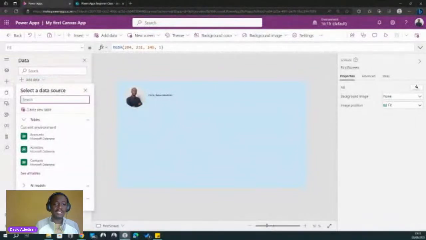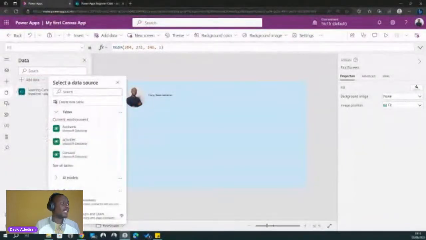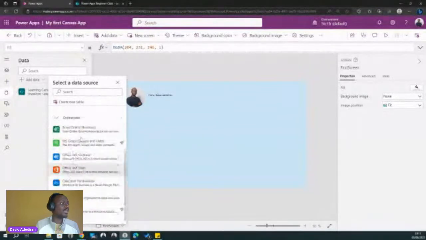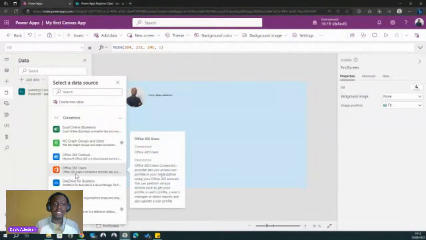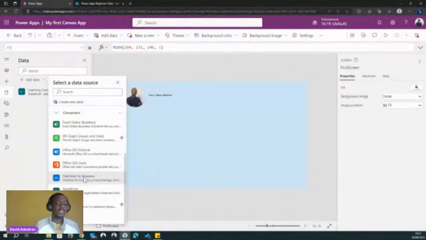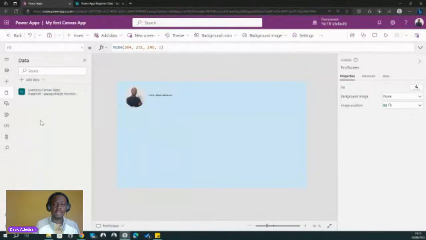Now we're going to talk about data sources and connectors at a later class, but if you look at this place, you see connectors. When I expand it, you can see a list of connectors, right? You can see Excel, Microsoft Graph, Outlook, for instance. Yes, you can make your app send an email. You can have Office 365 users. This is where you get users in your organization. If you want to look for anybody in your organization, you can also use this connector. So these are data sources that you can use. For now, we're going to use SharePoint. Currently, I already have it connected to my app. Lola showed us yesterday how that is done, so I don't need to go over that again.